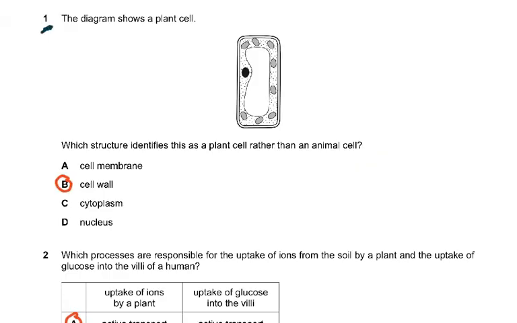Start with question number 1. The diagram shows a plant cell. Now let's look at the labels. Which structure identifies this as a plant cell rather than an animal cell?